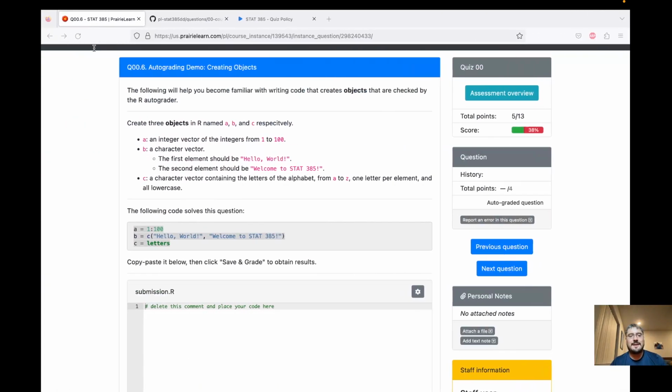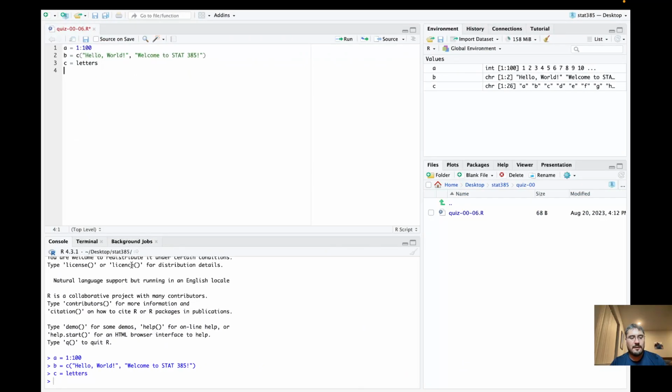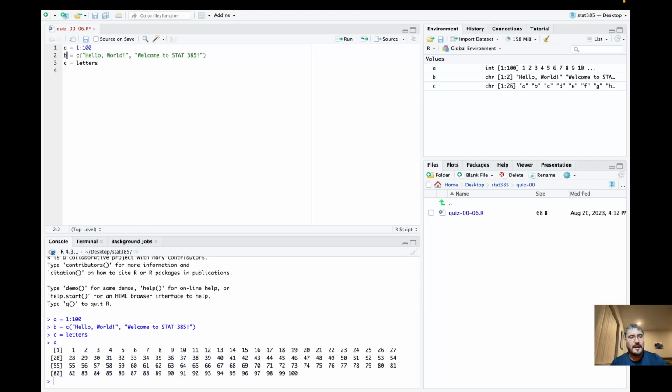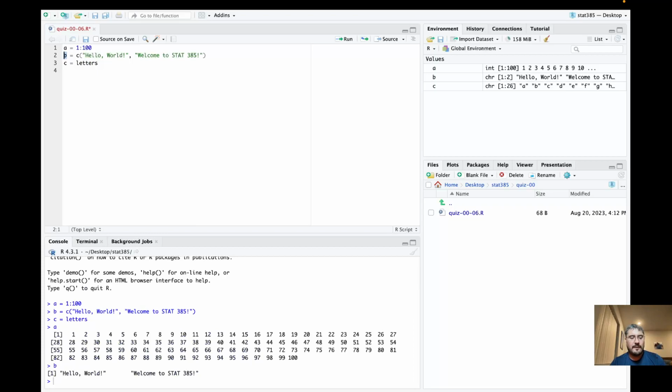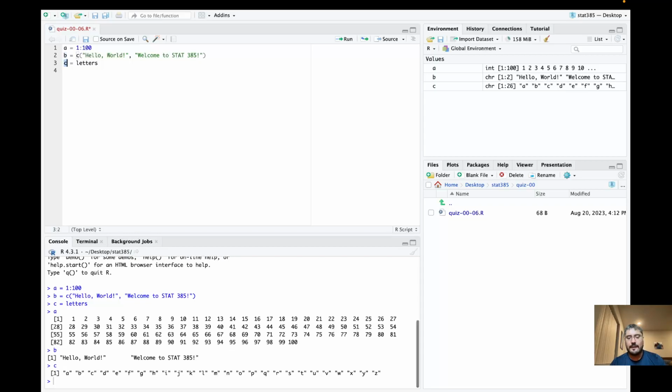We expected this code to create A, an integer vector from 1 to 100, B, a character vector containing 2 things, and C, an object containing the lowercase letters from A to Z. Did it do that? I'm pressing Command-Return here. A looks about right. B is a character vector with 2 elements: one is hello world, the other is welcome to Stat385. C is all the lowercase letters. So it looks like it does the right thing.